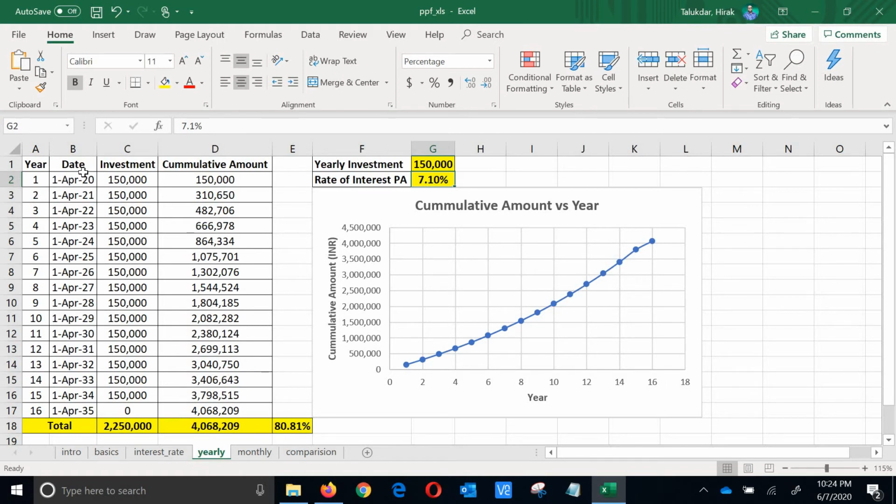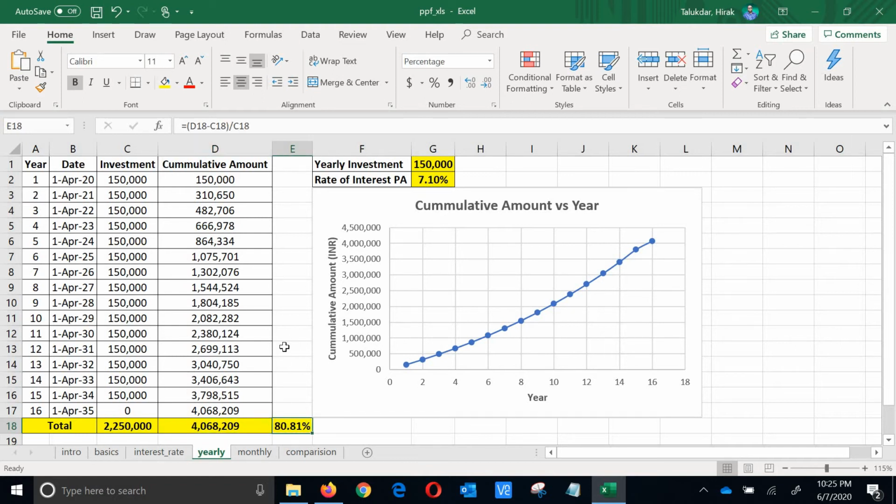So you can see here, every year on 1st April, one person keeps on investing 1.5 lakh rupees, and this is the cumulative amount: the principal plus the investment of this year plus the interest on the previous years' investment. If you keep on doing this for 15 years, you will invest a total of 22.5 lakh rupees into the PPF account, and at the end you will get around 40 lakh 68,200 rupees out of it.